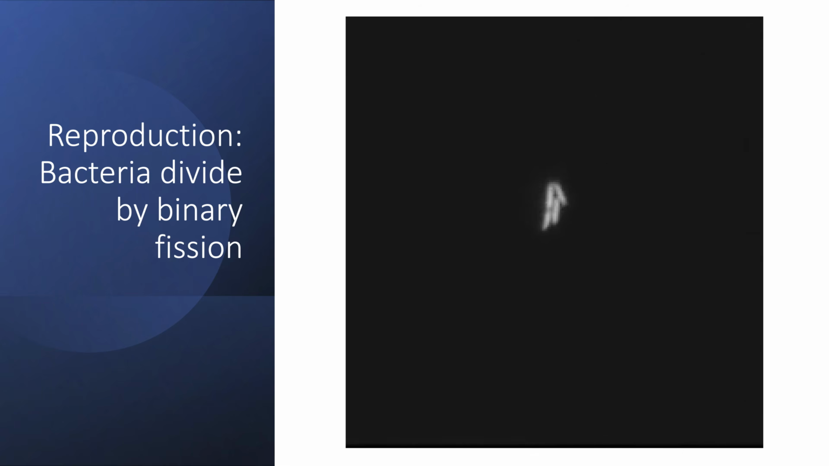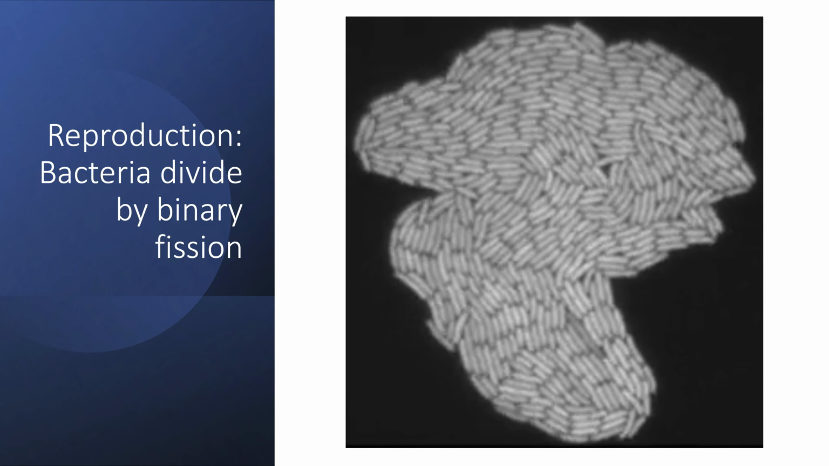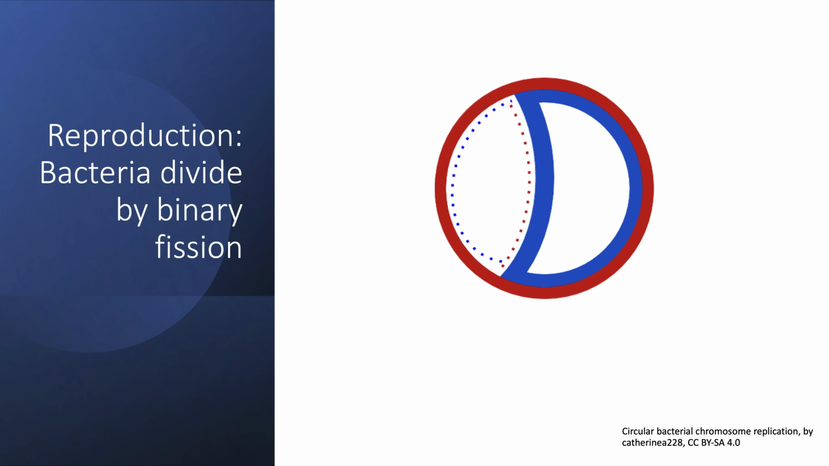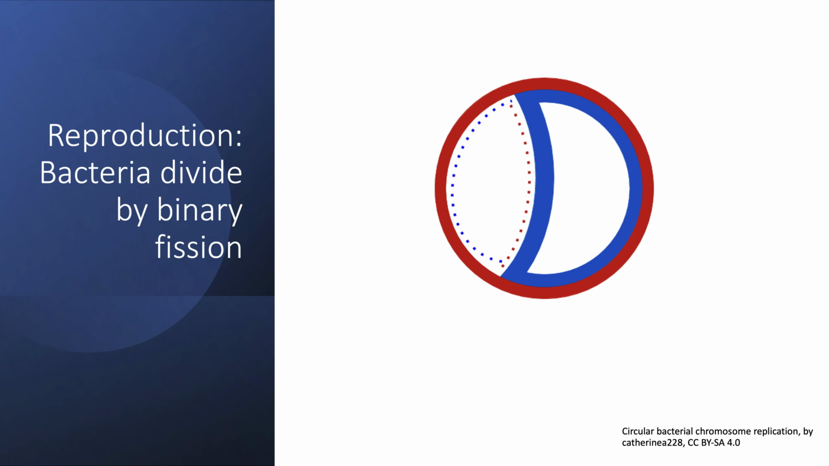This is a video of E. coli cells dividing. This is a time-lapse video, so it's been sped up. In real time, each cell division would take about 20 to 30 minutes, which is still incredibly fast. Now, what's actually happening in these cells while they divide is first, the chromosome is being copied. Recall that this is a circular chromosome.